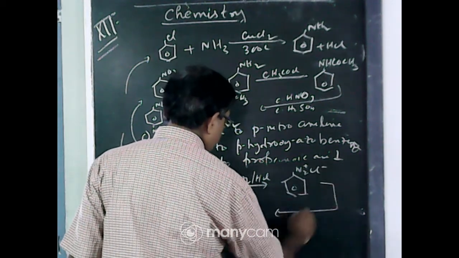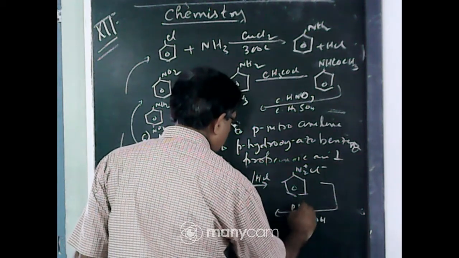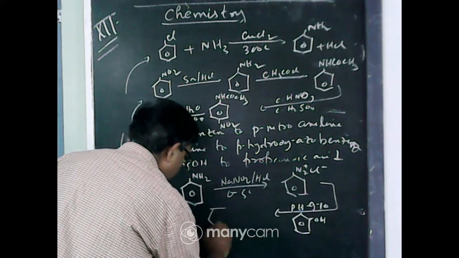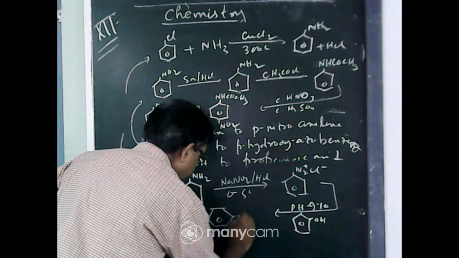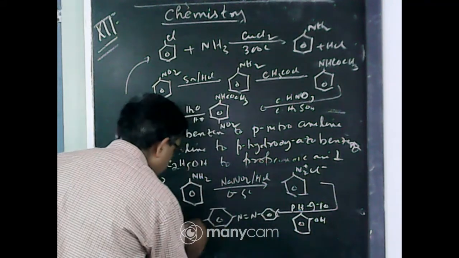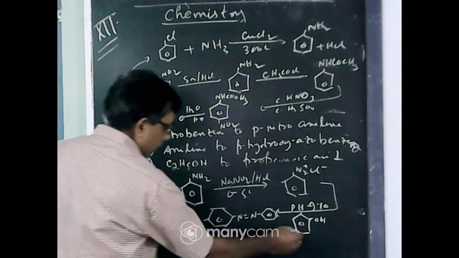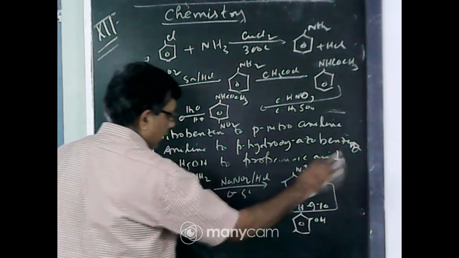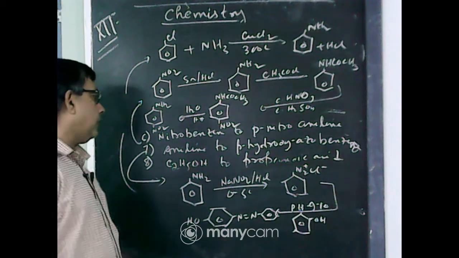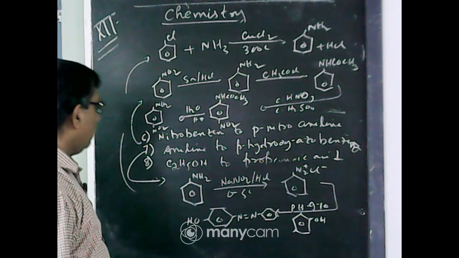This reacts with phenol at pH 9 to 10 to form this compound. This is azobenzene with a para-position hydroxy OH group. This hydrogen and this Cl are eliminated as HCl to form para-hydroxyazobenzene. An orange dye is produced. So this is aniline, this is para-hydroxyazobenzene.